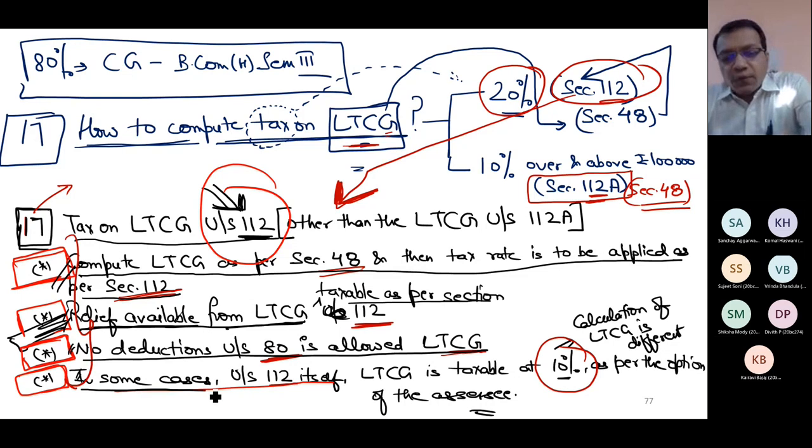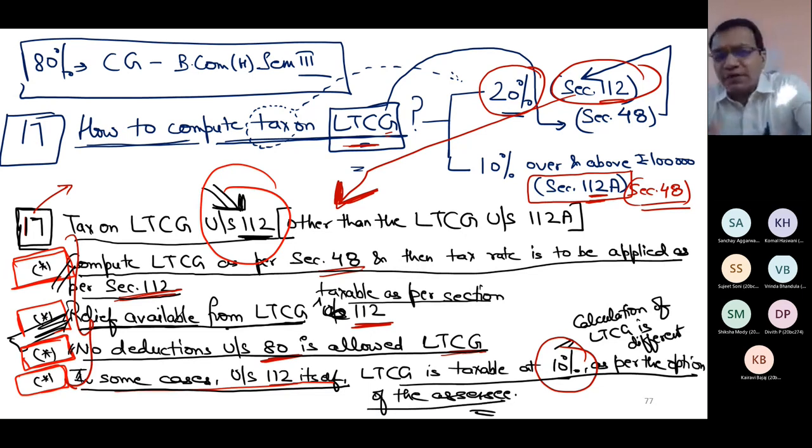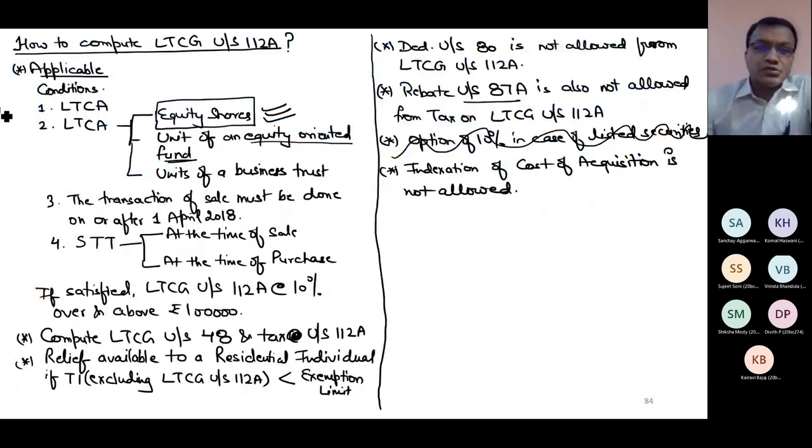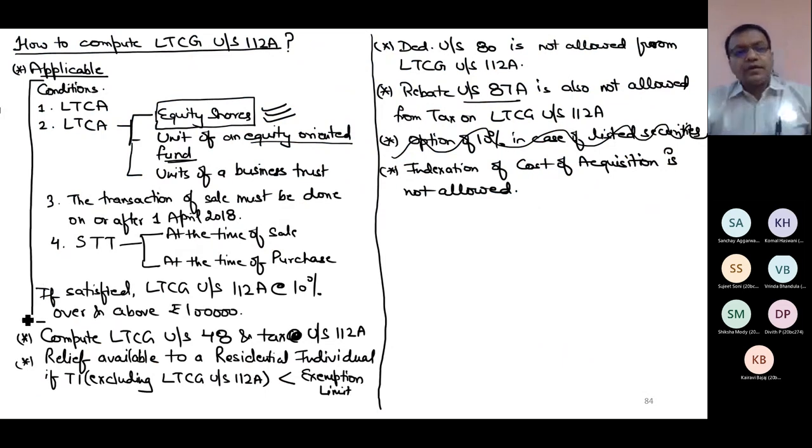Last condition is not there now. In 112, there is an option to compute 10% rate of tax also in case of listed securities. In 112A, there is no such option available because the rate itself is only 10%. But other than this, some new points are there. What new points are there? Some conditions to be checked thoroughly. This is new. There was no such condition in section 112. There are some conditions in 112A. Second, this is same, this is same, this is same. This point is new.